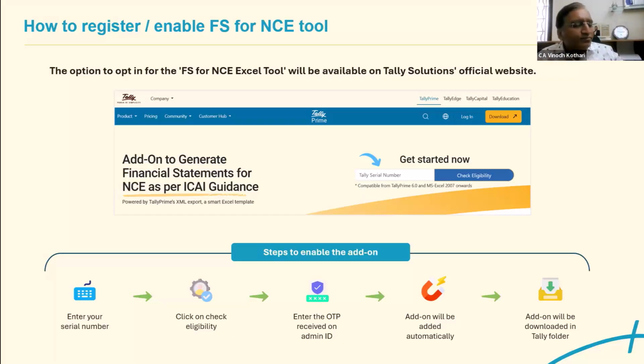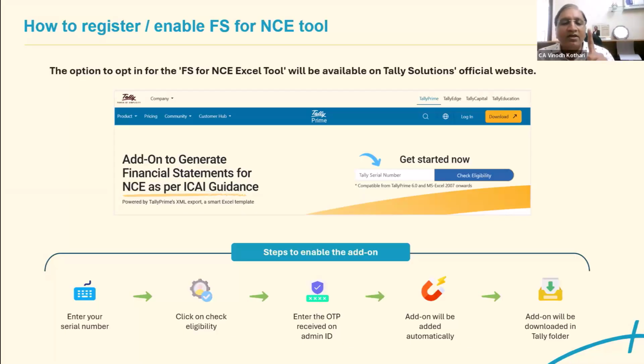I would suggest that rather than using 2007, you use the latest version of Office 365 or the latest version of Office 2020. That will be better than using the older version. So first, you have to check for your serial number whether it is applicable or not applicable.